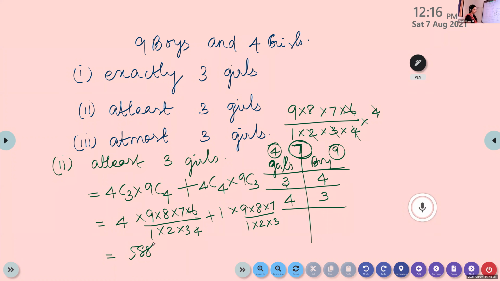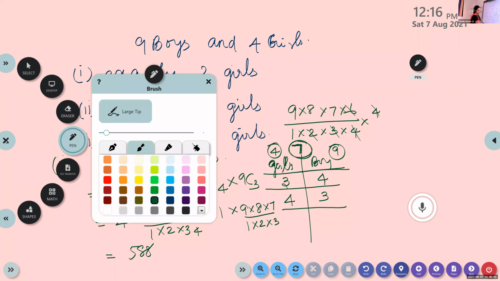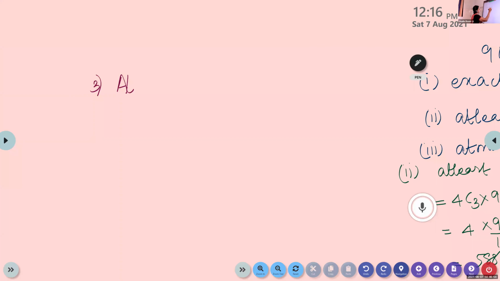Next question, third one. At most 3 girls. What is the meaning of at most 3?